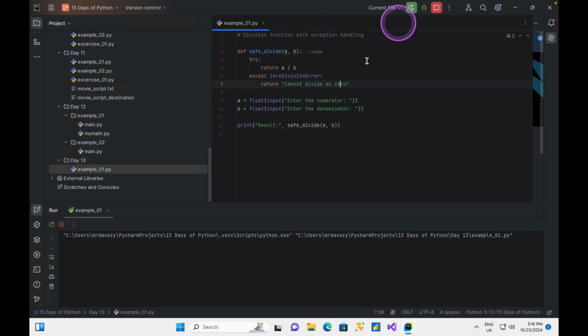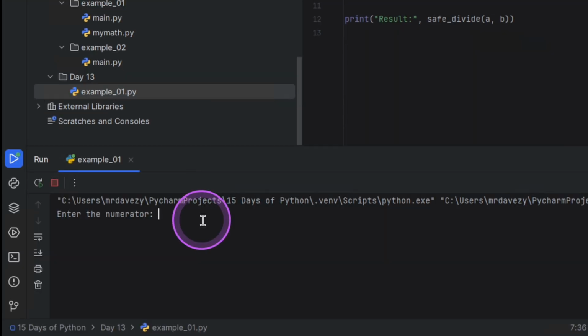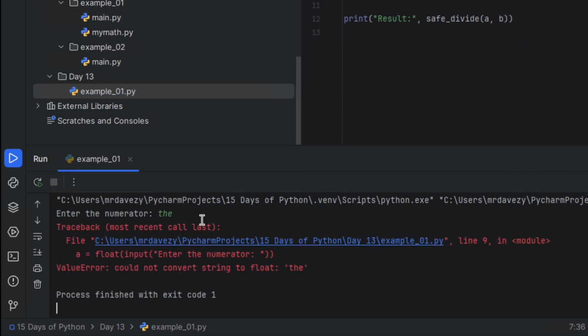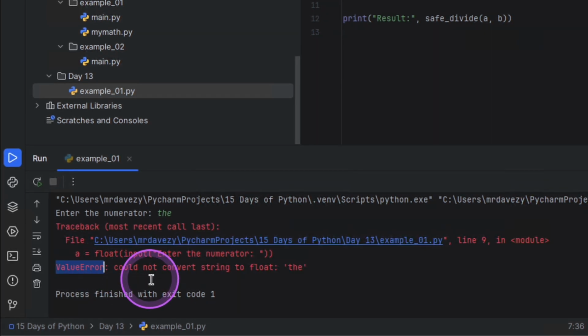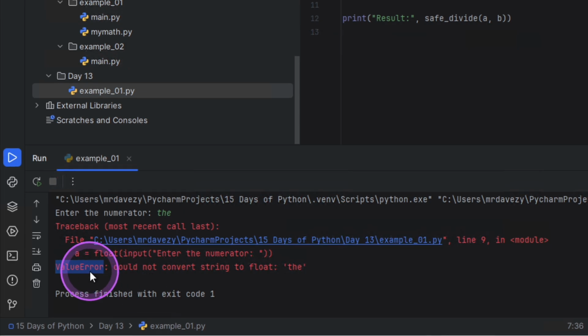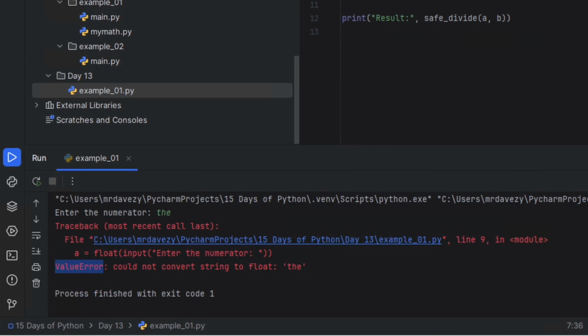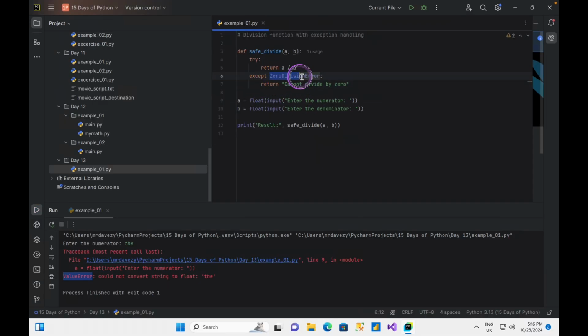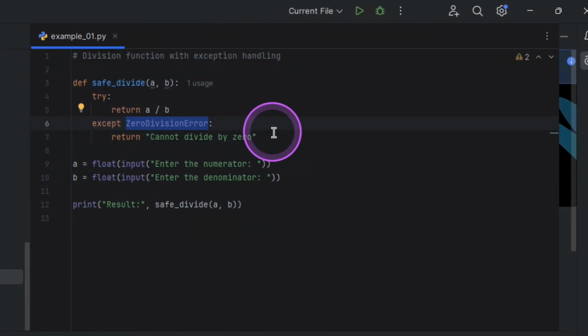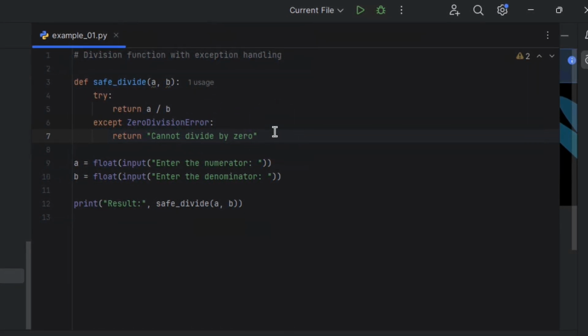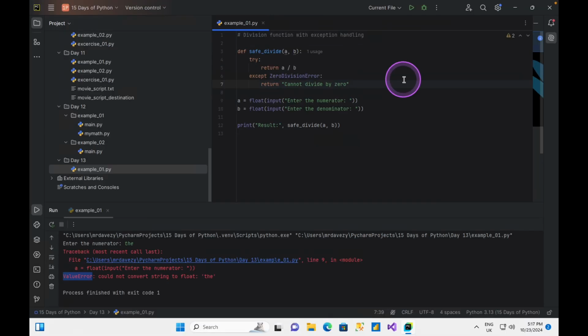So let me run this now, and let's say I put in a word. The program will crash because I did not take care of the value error. But this is the only specific error that I'm trying to manage, and that is why I could only catch that. And now with this, you have an understanding of how you can manage specific errors when working with this.